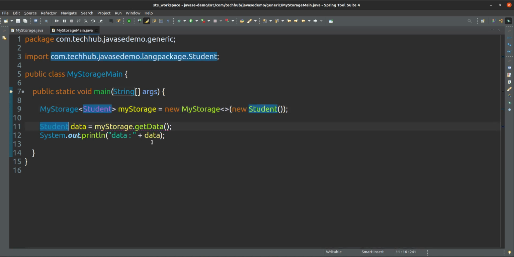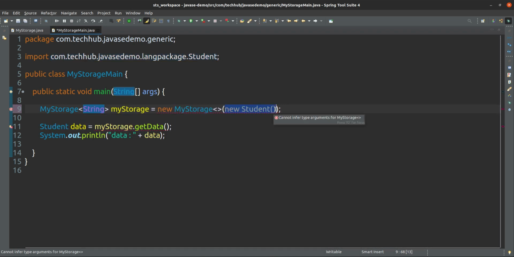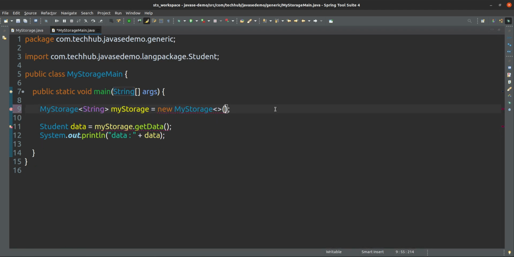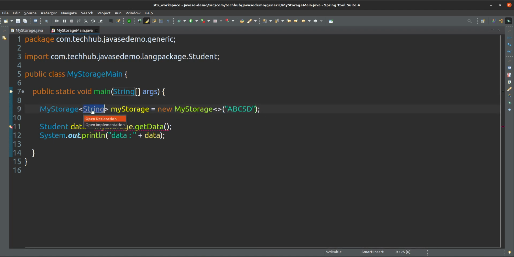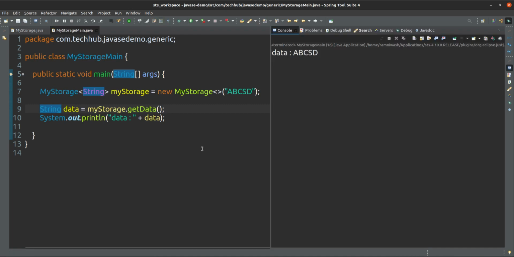That's it. And if you give a string here, then you have to give string here only. ABCD. That's it. And if it is a string type, then you have to collect into string only. That's it. And if you run, it will work fine, no issue.